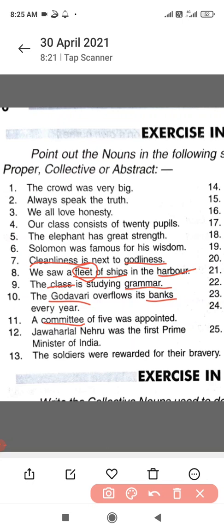A committee was appointed. A committee of 5 was appointed. So, beta children, what is this committee? Committee is again a group of people. Several people come together and form a committee. So committee is an example of collective noun.